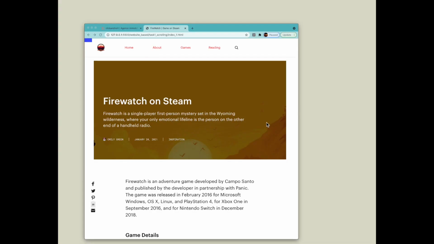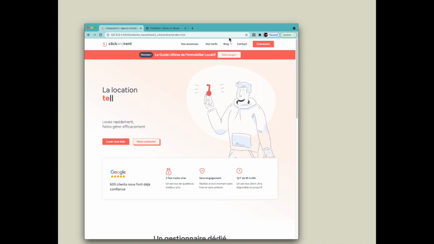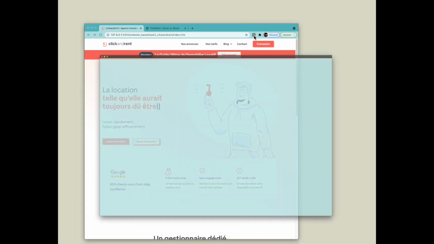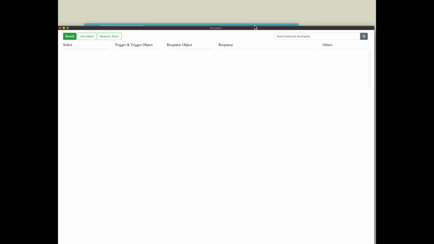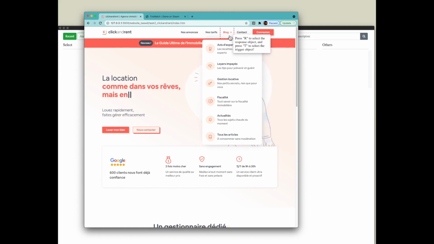Let's take a look at some examples. Suppose I want to make the site more engaging by improving the drop-down behavior. I'd like to retarget an example behavior I found online to use it on my own site. I want to use Umutation to make this task easier. To start the system, I click this icon and the system main panel pops up. Then I go to the source website and select the element whose behavior I want to copy.